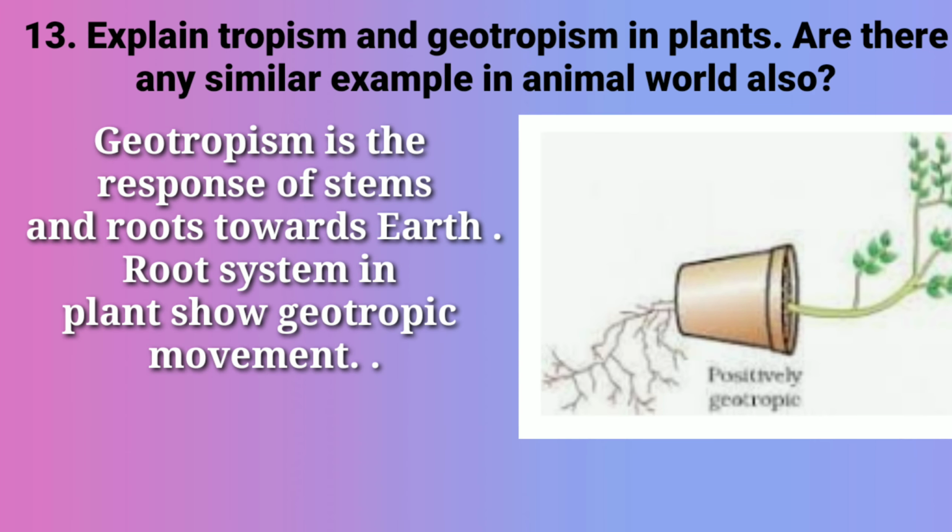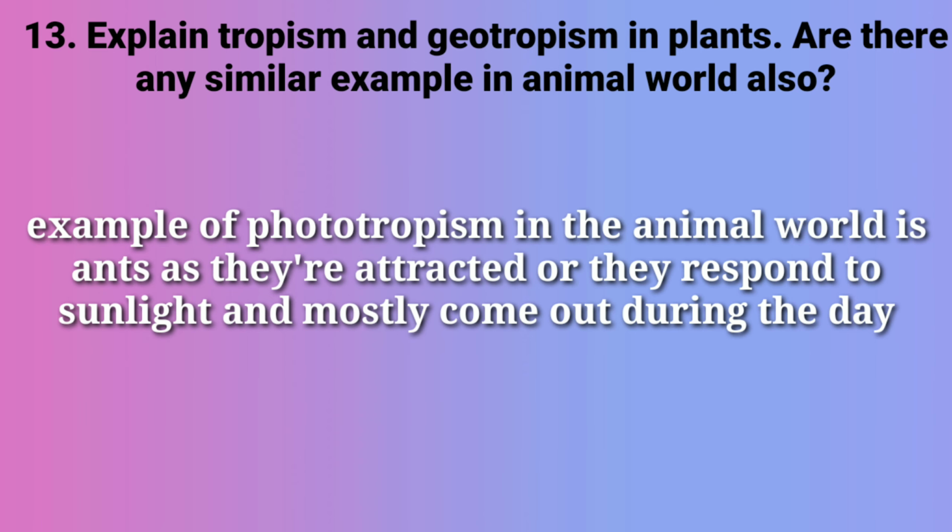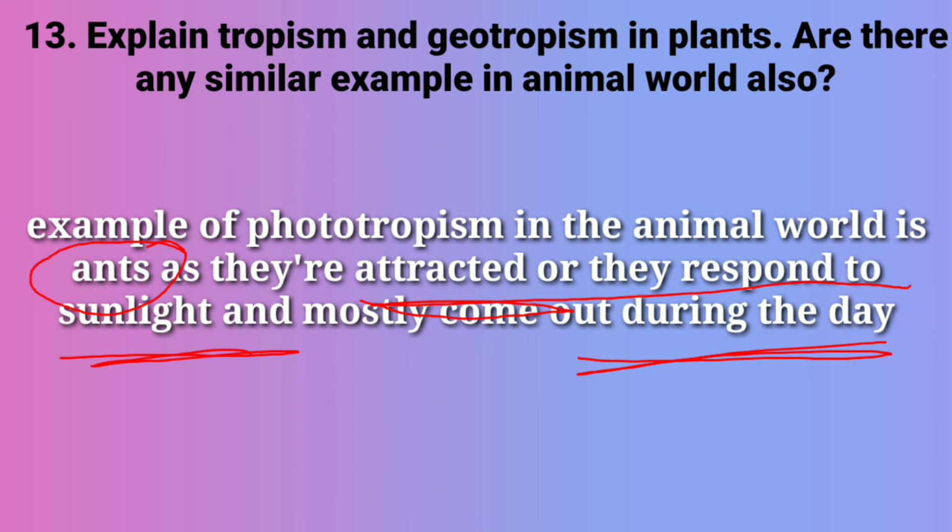Geotropic movement is the response of stem and root towards earth. Root system in plant shows geotropic movement. Example of phototropic movement in animal world is ant, as they respond to sunlight and mostly come out during the daytime.